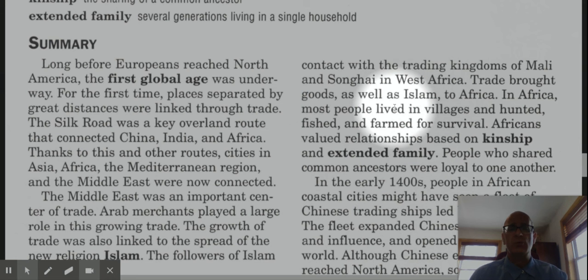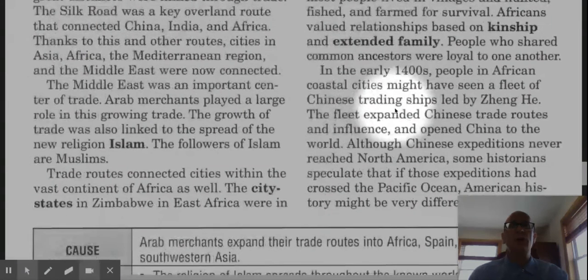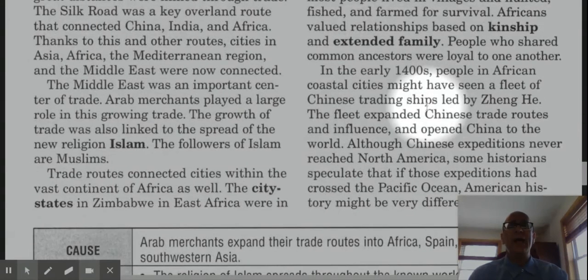In the early 1400s, people in African coastal cities might have seen a fleet of Chinese trading ships led by Zheng He. The fleet expanded Chinese trade routes and influence and opened China to the world.